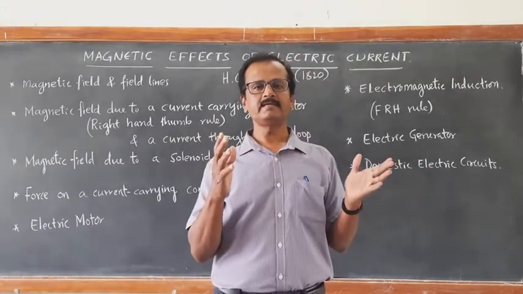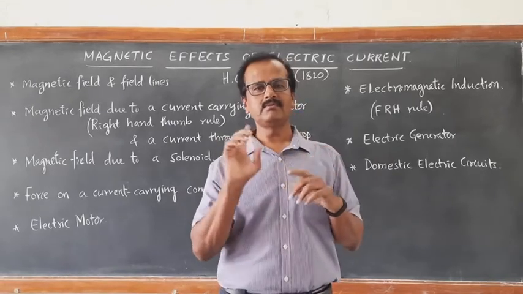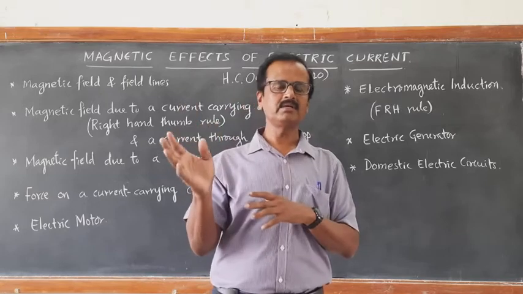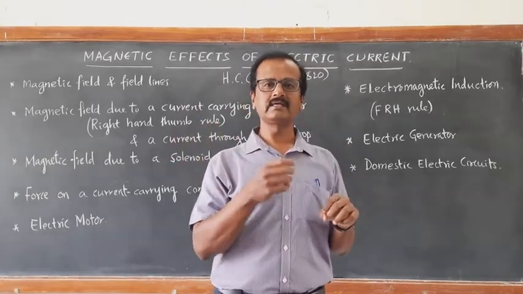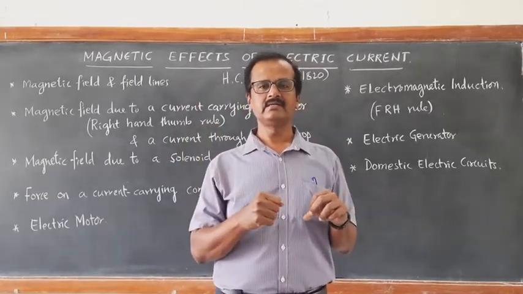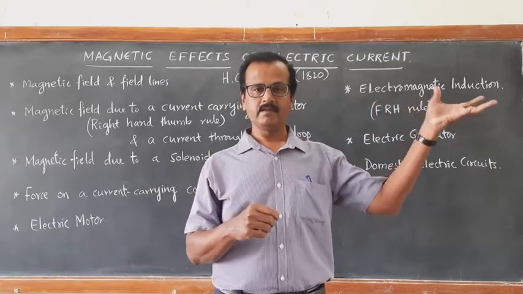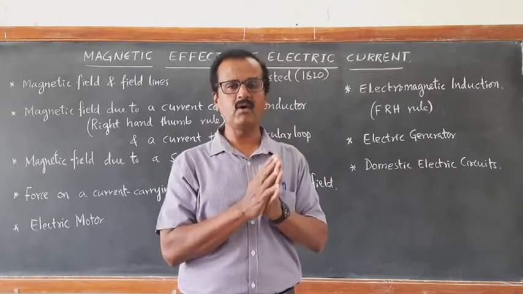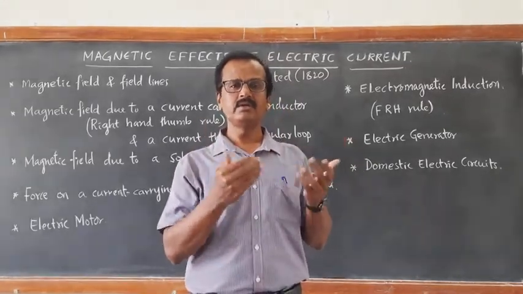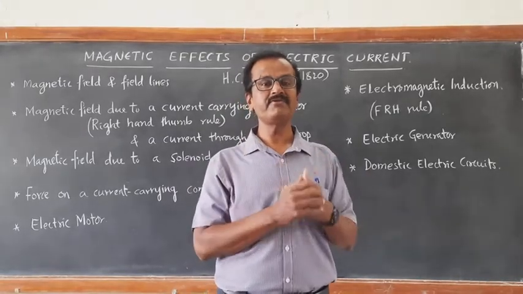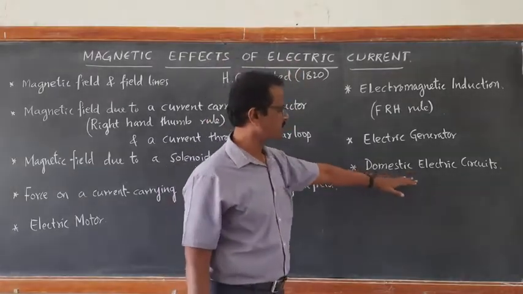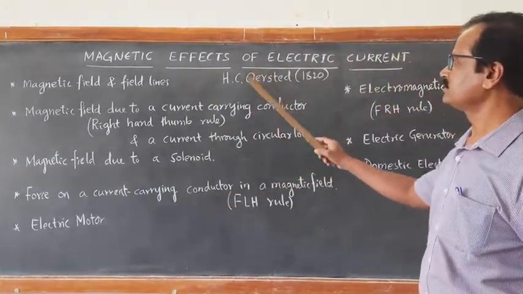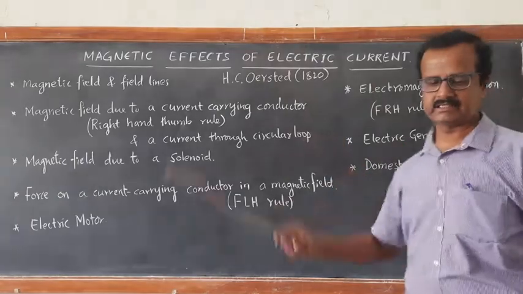For bulbs as well as fans, tube lights, your computer, all your electrical gadgets like electric iron, mixer grinder in the kitchen, electric oven, each one has its own circuit. How are these circuits made in our day-to-day life? That is what we are learning, domestic electric circuits. So these are all the things that we are going to learn in this topic, magnetic effects of electric current.